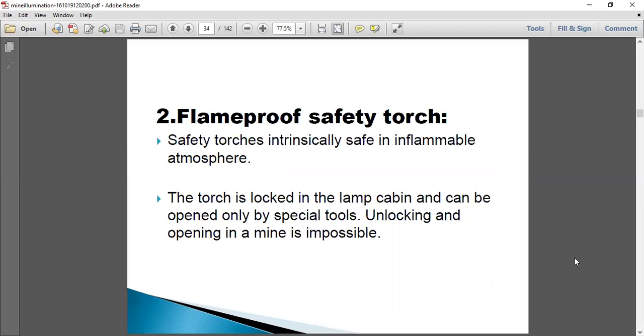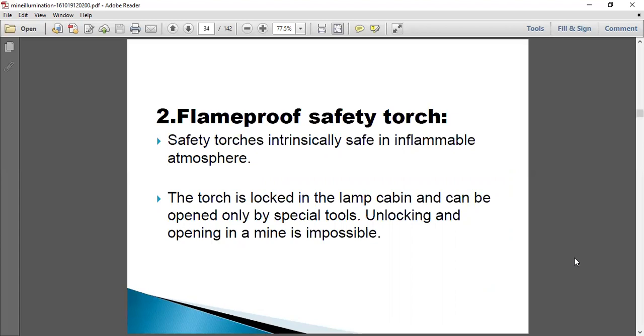So the safety torch is intrinsically safe in an inflammable atmosphere. Generally, an intrinsically safe apparatus is defined as an apparatus which is incapable of igniting the inflammable atmosphere. The torch is locked in a lamp cabin and can be opened only by special tools. Unlocking and opening in the mine is impossible.